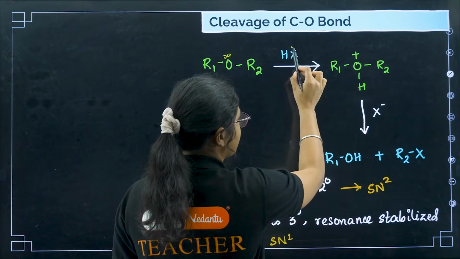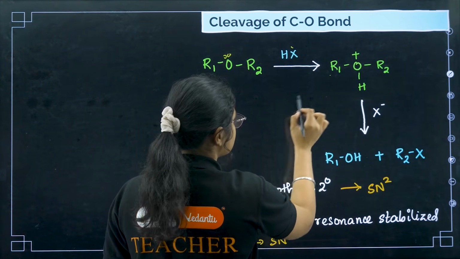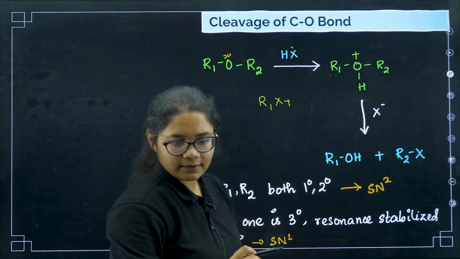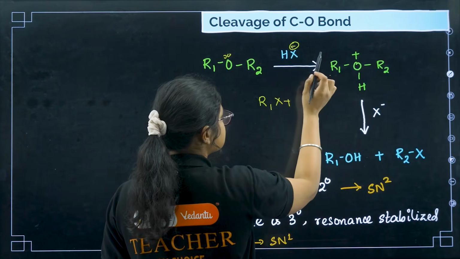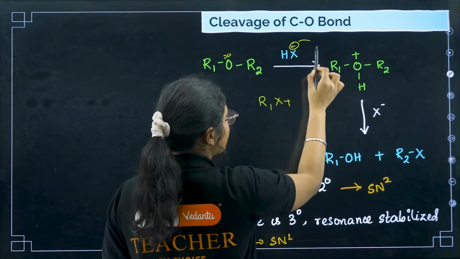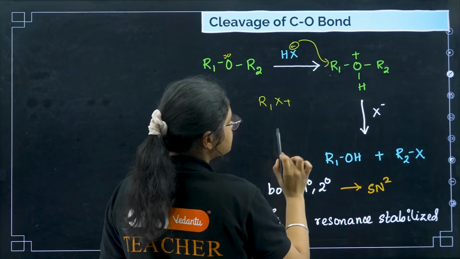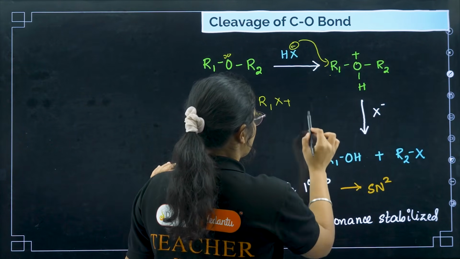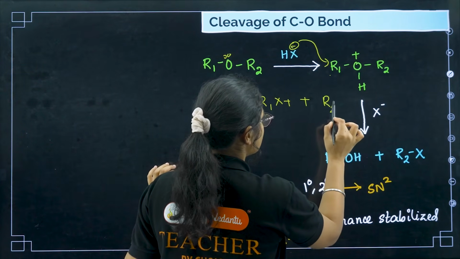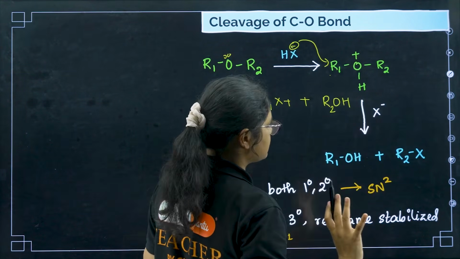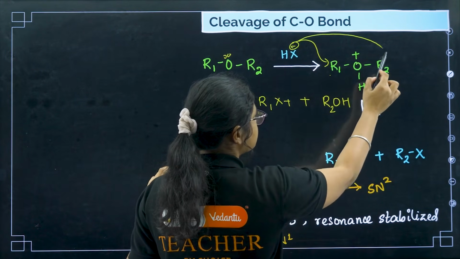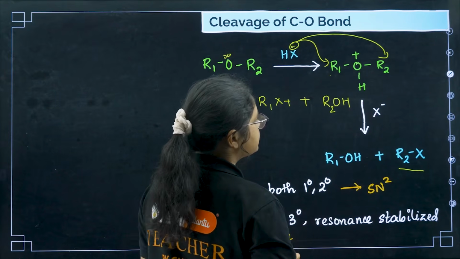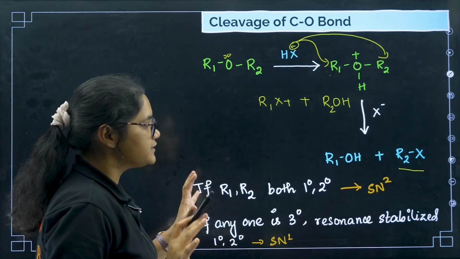If X minus attacks here, we get R1X and R2OH. This is one possibility. Or this X minus can attack the other side, and you will get R2X and R1OH. So these are the two possibilities.